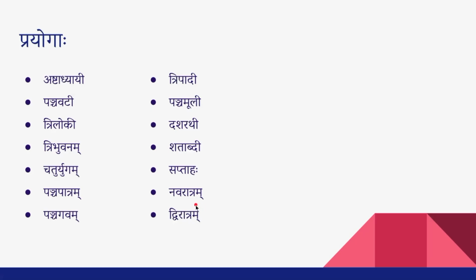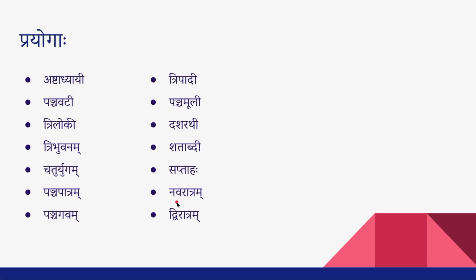And if that is in a Dvigu Samasa, that is, if it is Sankhya Purva Ratri Shabda Bhavati Chet, Tatra Napumsakalingatvam, Anyatra Pumlingatvam. If the Purva Padam is Sankhya Vachaka Padam, then the final Samasta Padam will be in the Napumsakalingam, so Navaratram and Dviratram are the forms.